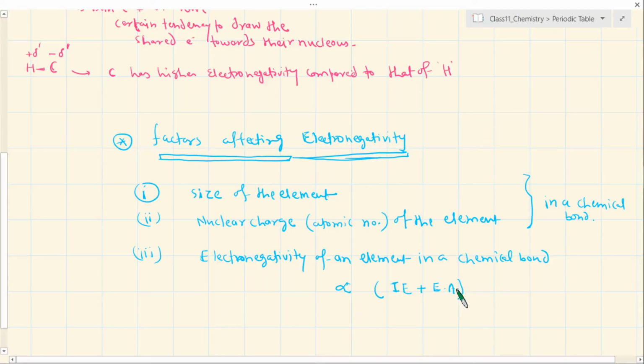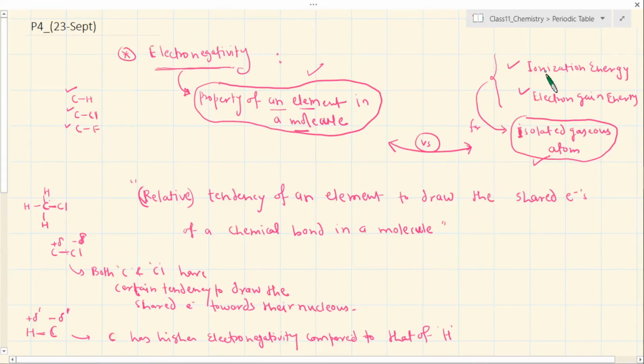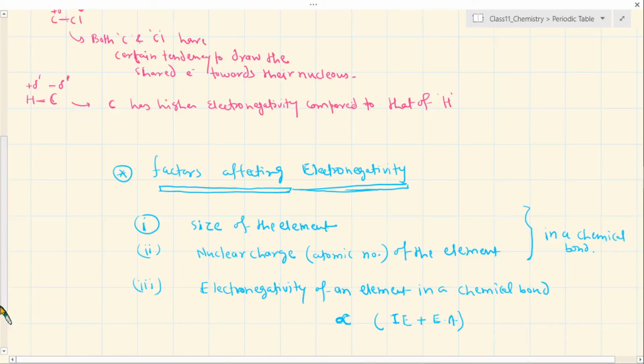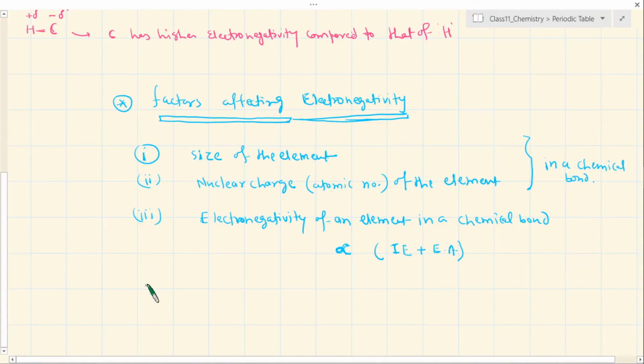You think over this, spend some time to think over how this is related, and you will be able to make sense of it, because in an isolated form carbon has its own ionization potential and its own electron gain enthalpy. So ultimately its tendency to draw the electron in this bond with respect to chlorine will be affected by both of these factors, and actually it is found to be directly proportional to the sum of the two values. So this is another important factor.